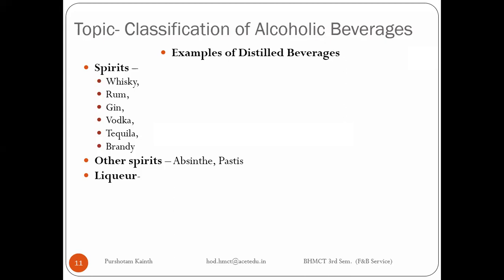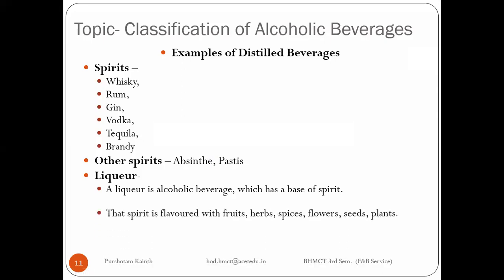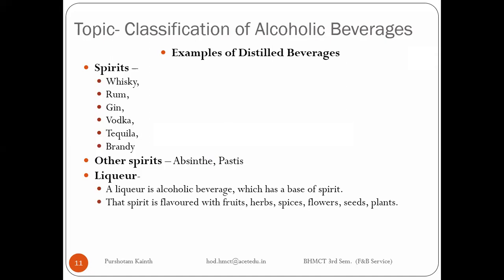It's a vast subject. We will discuss it clearly in other lectures in the time to come. So liqueur is an alcoholic beverage which has a base of spirit, as I have given you an example. In the example, the base was brandy and we added a fruit, or we can add some herbs, right?